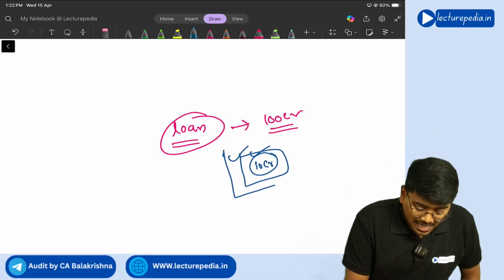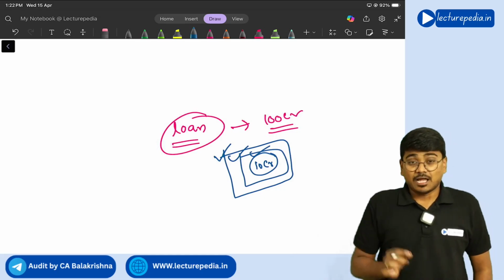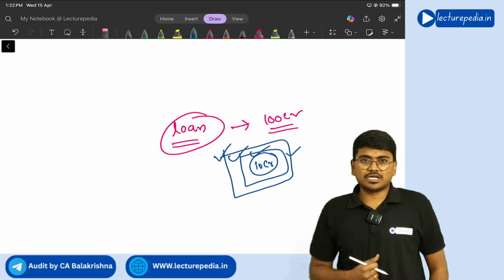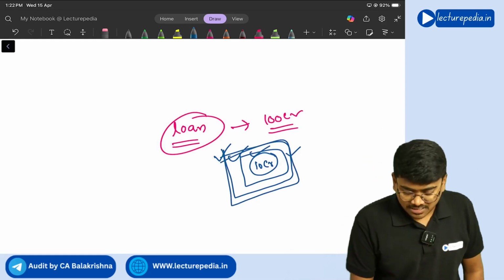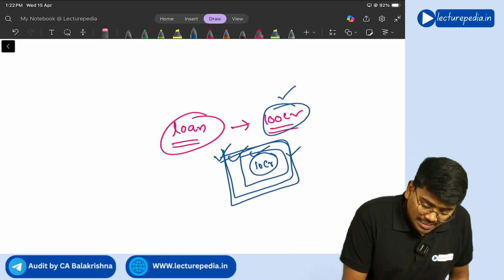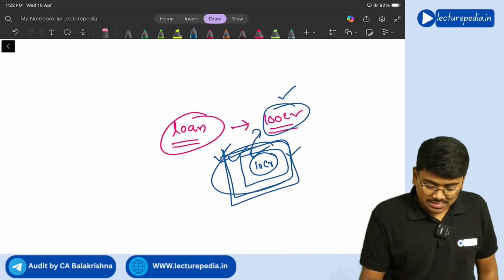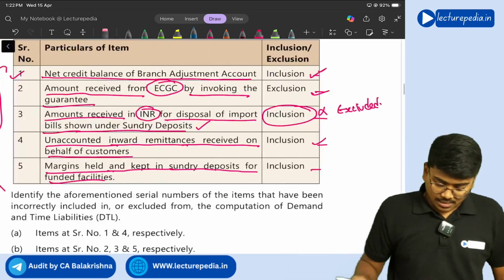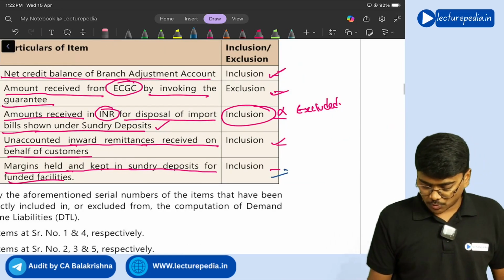Now these margins which the bank has kept, it is a liability for the bank, right? But RBI told that you don't include them in the demand and time liability calculation, since you have kept this as a margin for the loan that you have given. So in this loan it gets adjusted. So you don't include it, you exclude this 10 crore, that is the margins which have been kept for the funded facility. So what they have given is include, but it should be excluded.